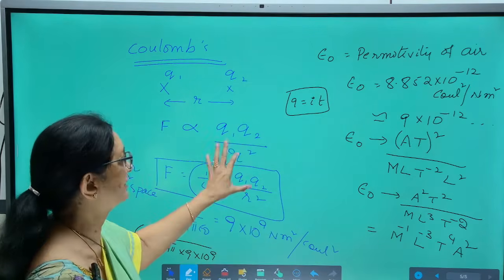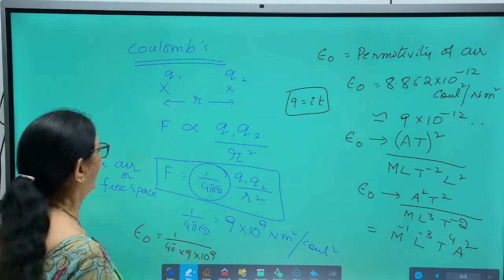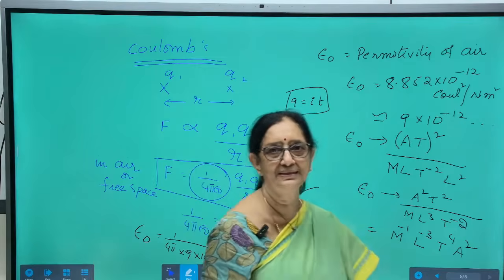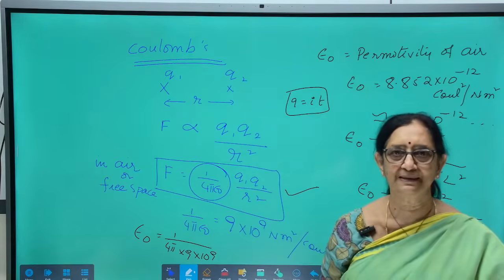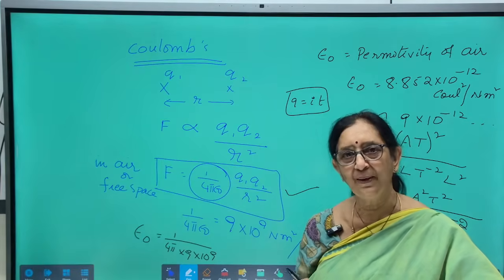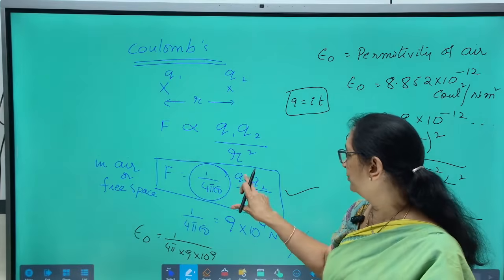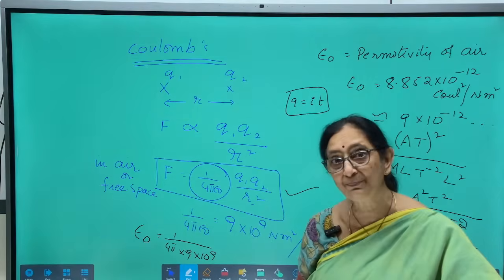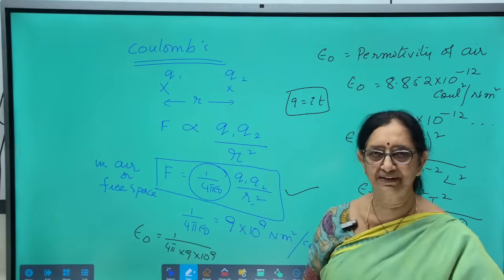So, on this page the most important thing is force of attraction or repulsion between two charges separated by some distance in air or free space: F is equal to 1 by 4 pi epsilon naught Q1 Q2 by R square. Epsilon naught is the permittivity of air or free space.